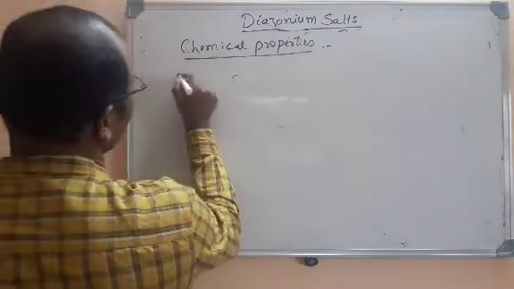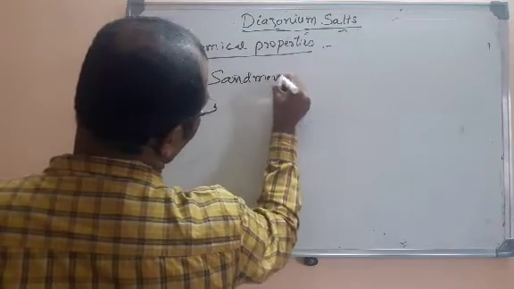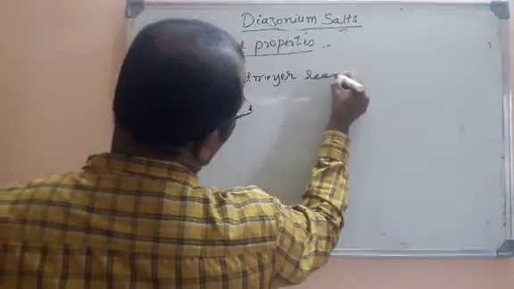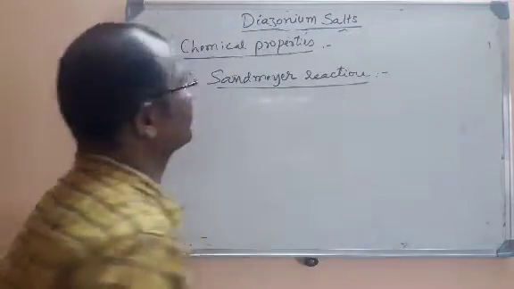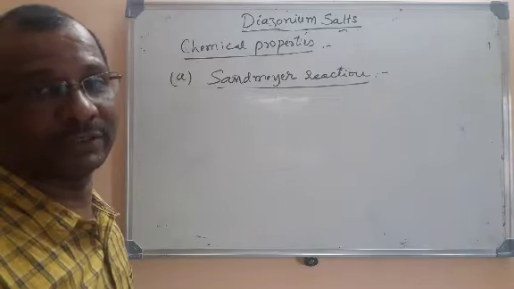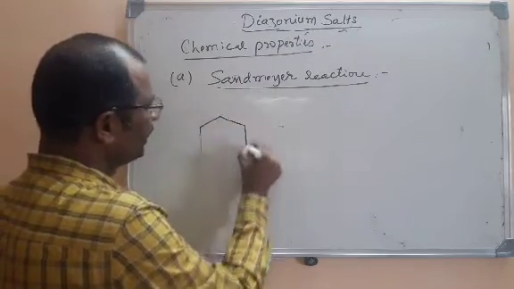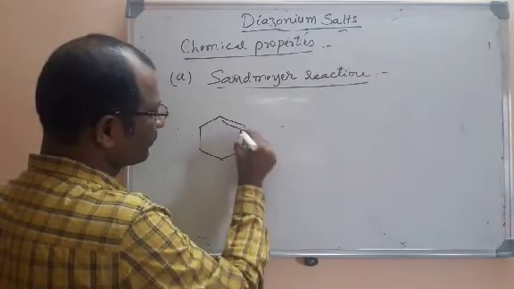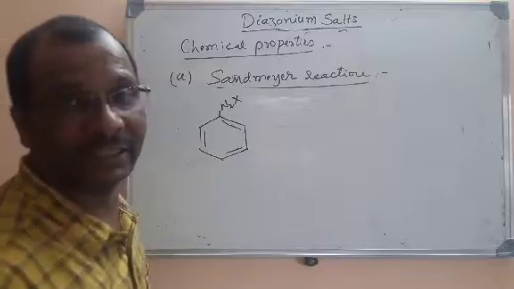So the very first reaction is the Sandmeyer reaction. This is the very first chemical property of diazonium salts we are going to learn. What is a Sandmeyer reaction? We take a diazonium salt, here N2X is taken.